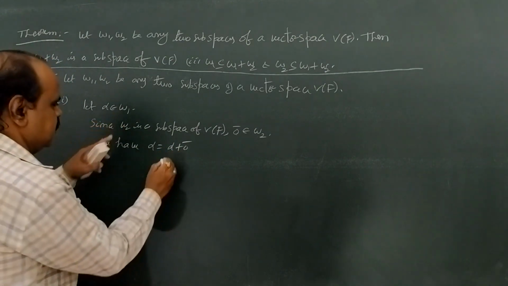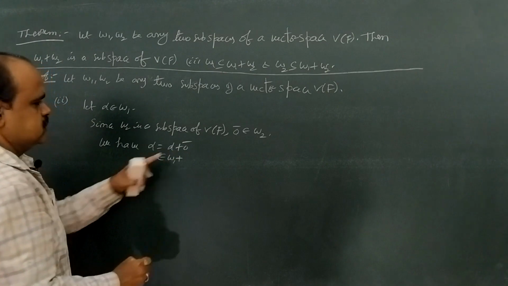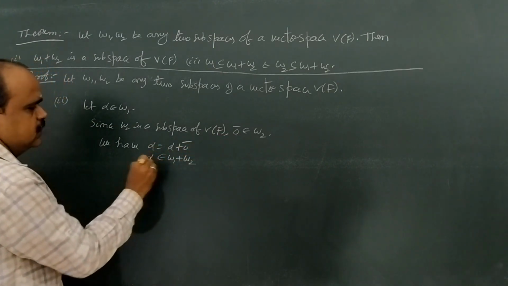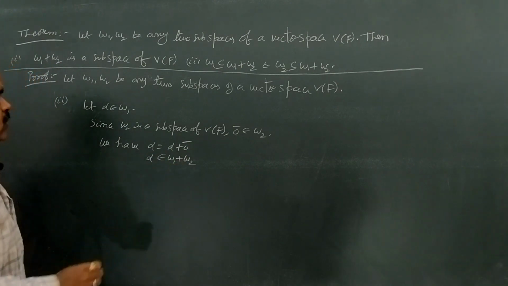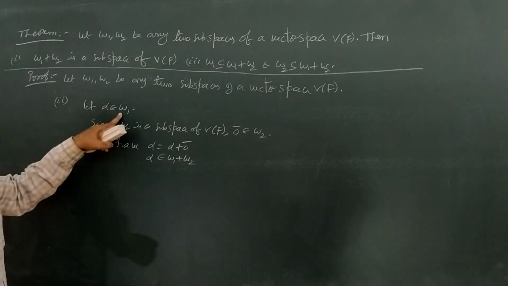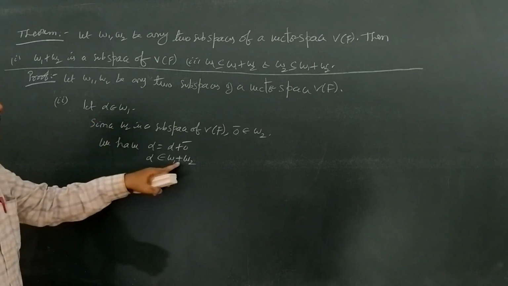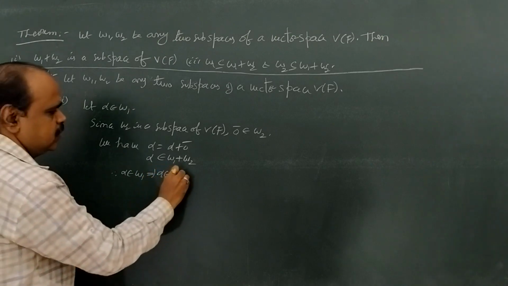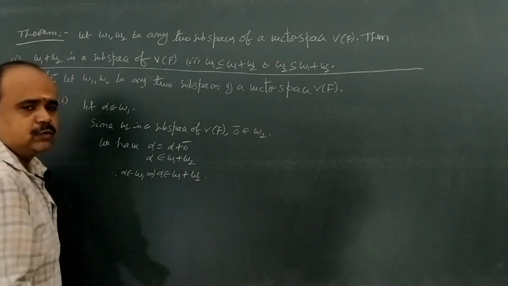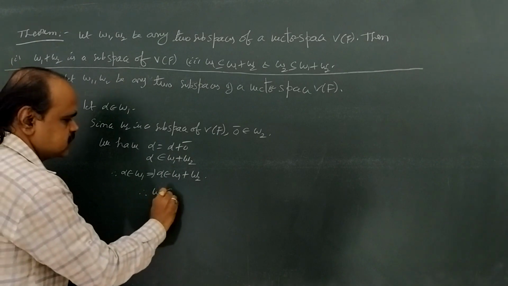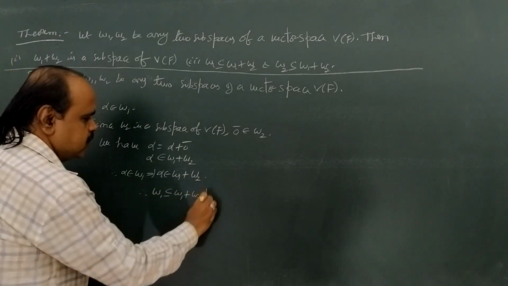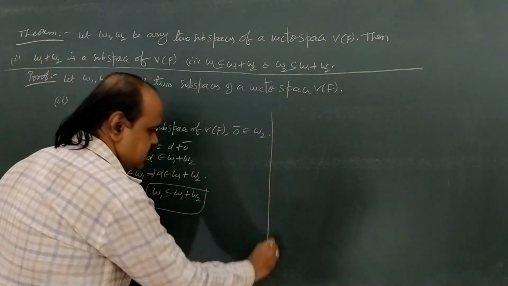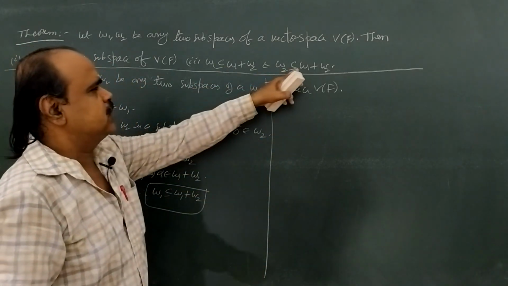Here, α belongs to W1 plus 0 belongs to W2. So totally this is equal to α, and α belongs to W1 + W2. We started with α in W1, then proved that the same α belongs to W1 + W2. Therefore, α belongs to W1 implies α belongs to W1 + W2. Therefore, W1 is a subset of W1 + W2. This is the first condition. Now come to the second one. Likewise, we prove W2 is a subset of W1 + W2.